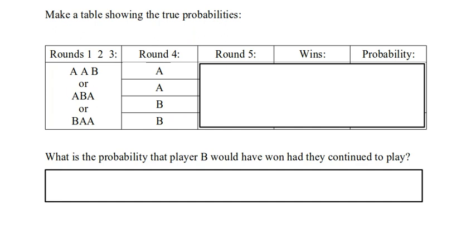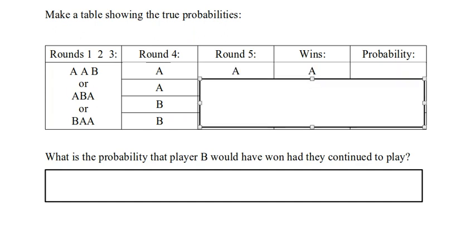Now, you might say, well, what are we going to say about round 5 if A has already won in round 4? So let's talk about that. So in round 5, you might say A has already won. You might say, why even toss the coin again? A has won. Now, I'm going to show this in a kind of branching tree model so that we can see each of the 4 possibilities.